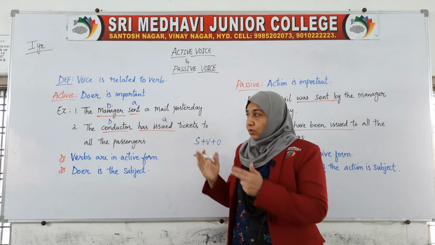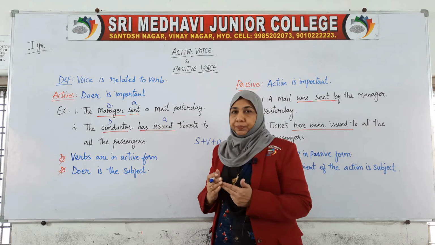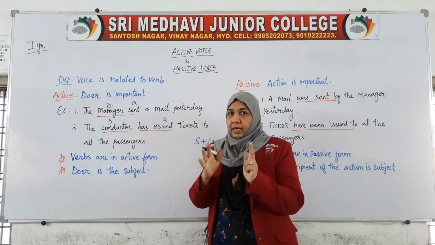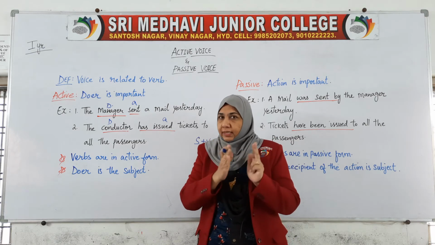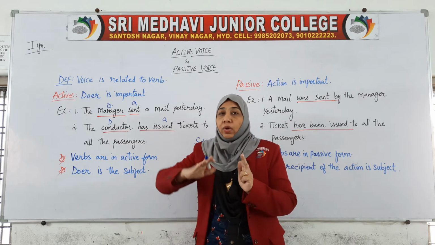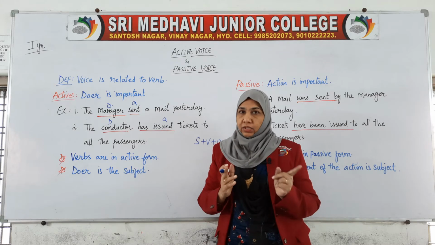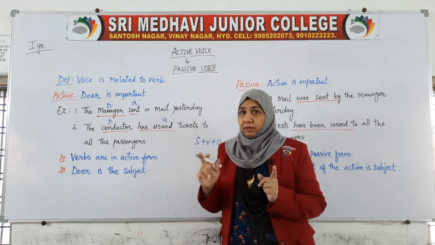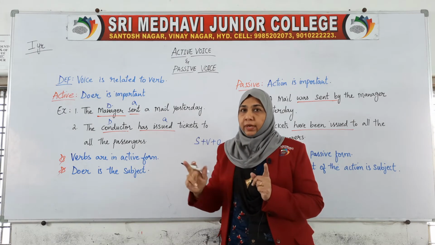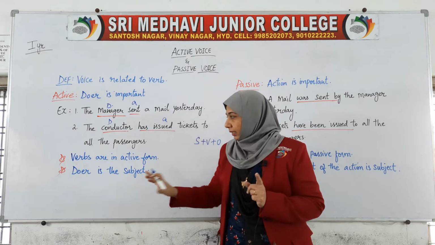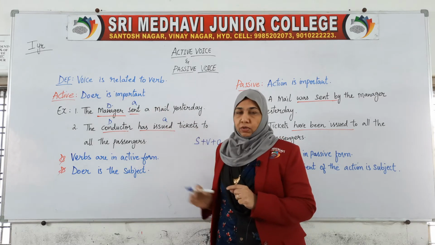A mail. We have to keep this in mind. Then you can first divide the sentence, and immediately you can understand who is performing the action and what the action is. If the one who is performing the action, the doer, is the subject, then this is your active voice.